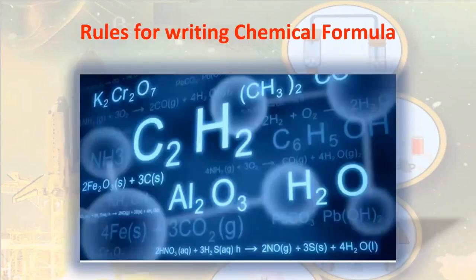Let us start with today's session by understanding some basic concepts. Students, one thing you have to understand is that chemistry is full of chemical reactions. So a child who is very good at writing chemical reactions and chemical formulae will definitely excel in the subject chemistry. You have already studied the valency chart in your grade 9. Using that valency chart and some rules, today we will first understand the rules for writing a chemical formula, and then we will proceed with the chapter.